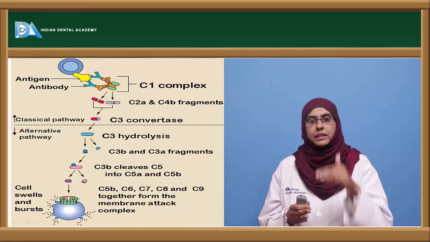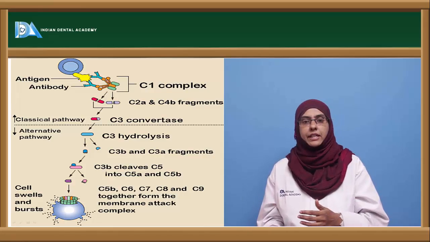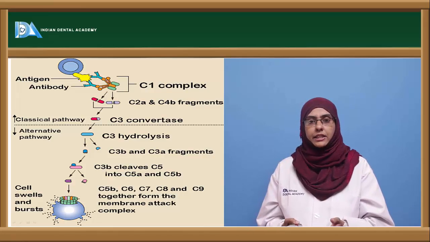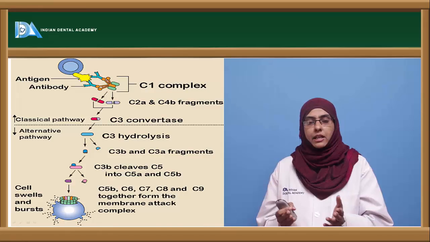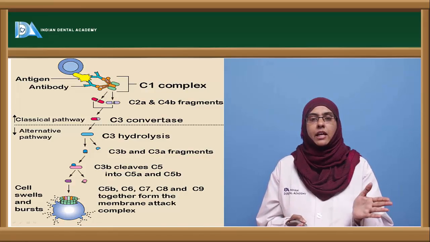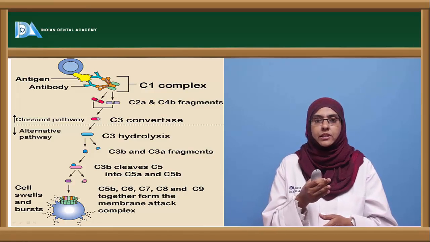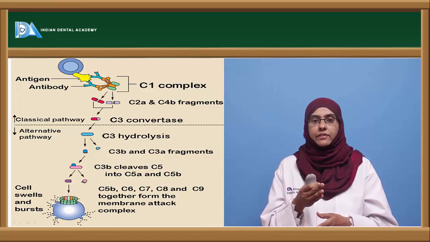This enzyme is able to cleave the C3 component into C3a and C3b. C3a is involved in the anaphylatoxic reaction, whereas C3b joins this complex, which is called C5 convertase.